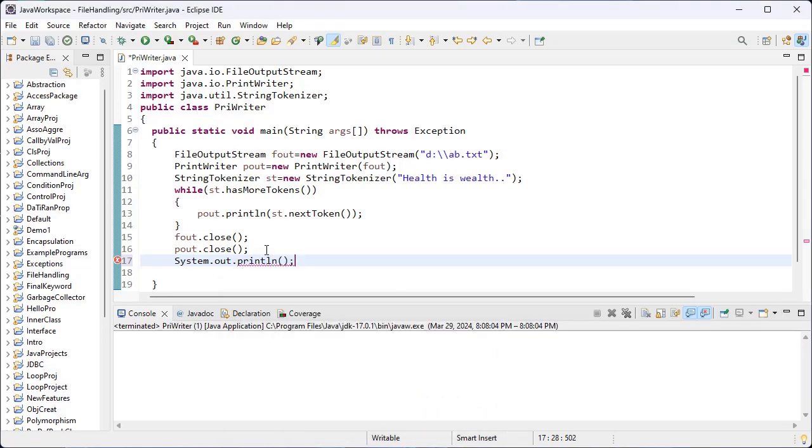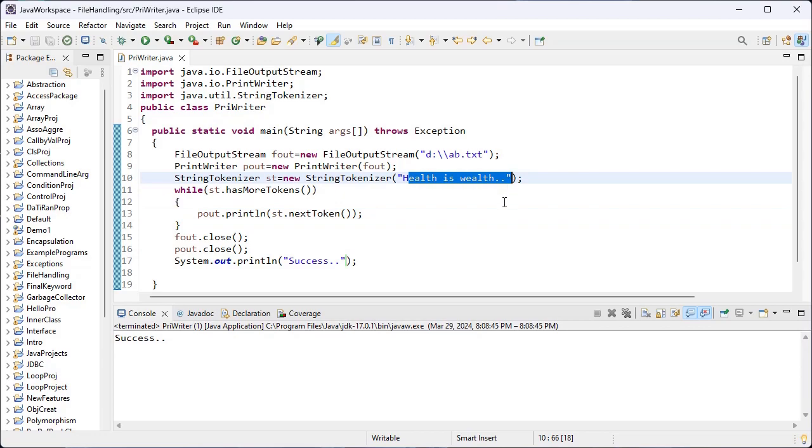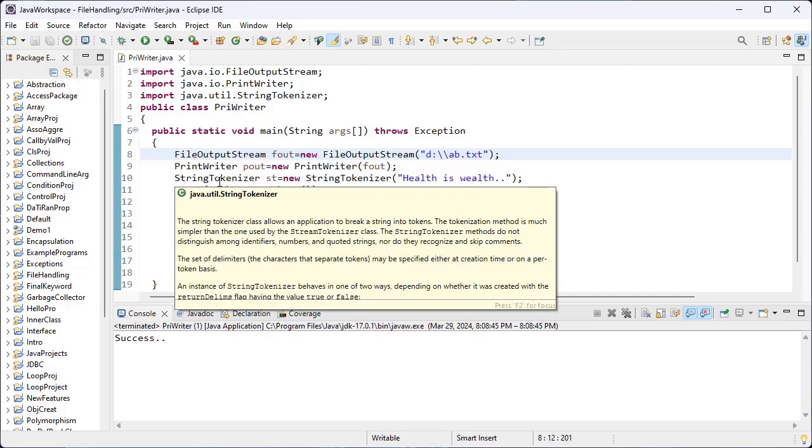System.out.println("success"). I save this program. Let me execute this one. Now we got success. That means this string is written inside the specified file using these three classes: FileOutputStream class, PrintWriter class, and StringTokenizer class.